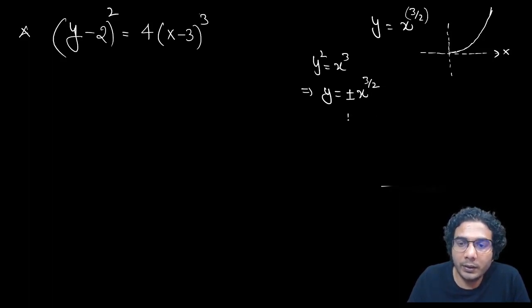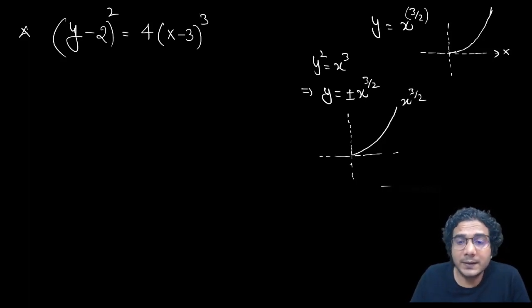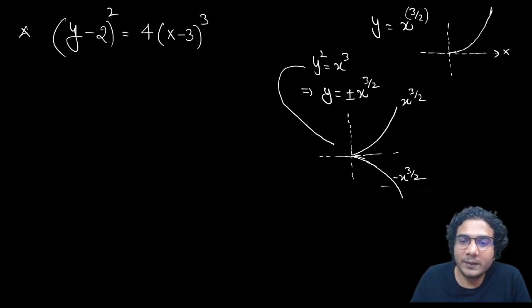So you already know the graph of y is equal to plus x raised to 3 by 2. This is plus x raised to 3 by 2. And what is the graph of minus x raised to 3 by 2? That will be like this. So actually, the graph of y square is equal to x cube is like this.